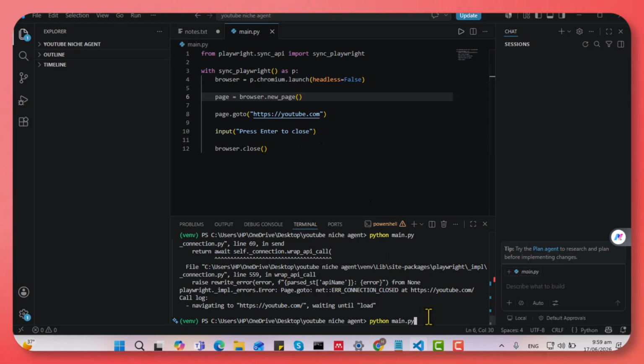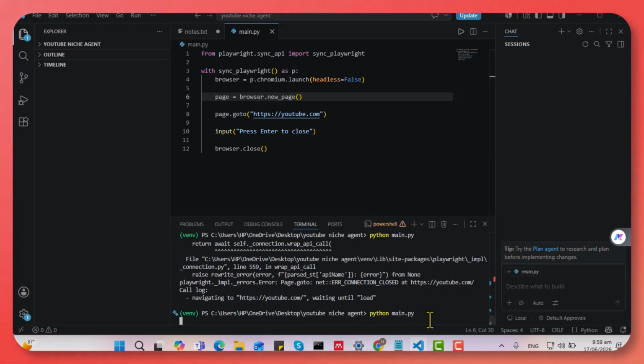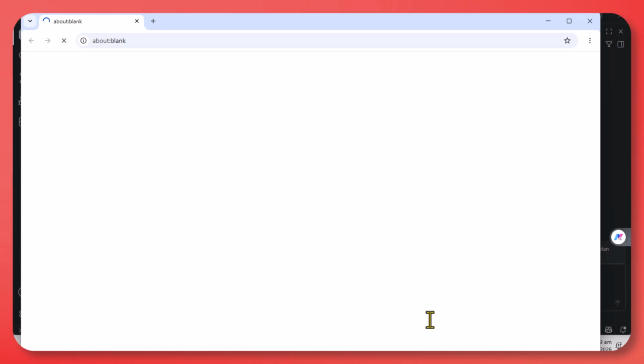We run this command, and here you see that the browser opens automatically. Python launches YouTube successfully. This might look simple, but this is actually the foundation of the entire AI agent project. Everything we build later will depend on this automation.